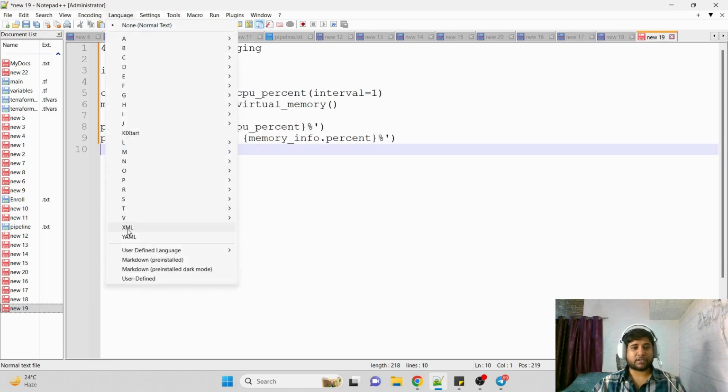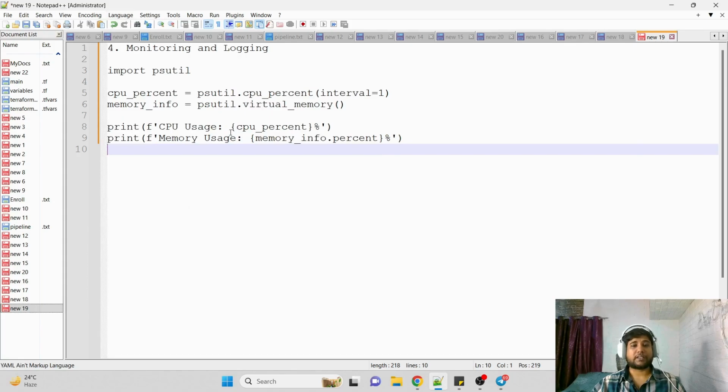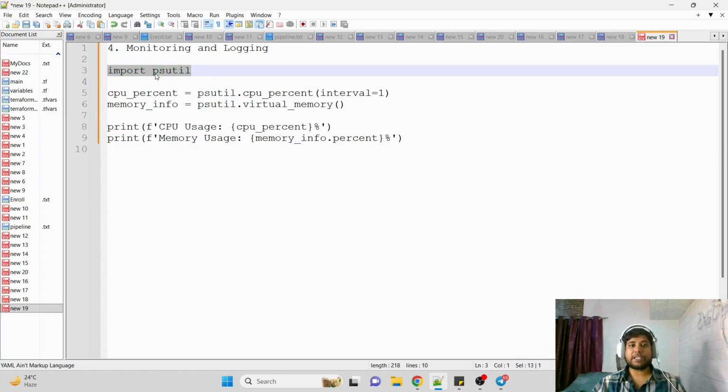Let me change the language to YAML. See, the code is basically using a library, psutil, and I will explain what exactly it does. Using this library, we are fetching the details of CPU, how much CPU is being used, as well as how much memory, RAM, is being used. First we import it, and then we call cpu_percent with an interval of 1 using this library psutil.